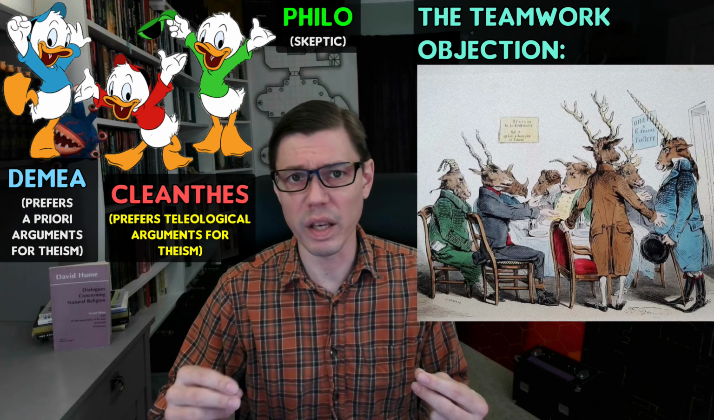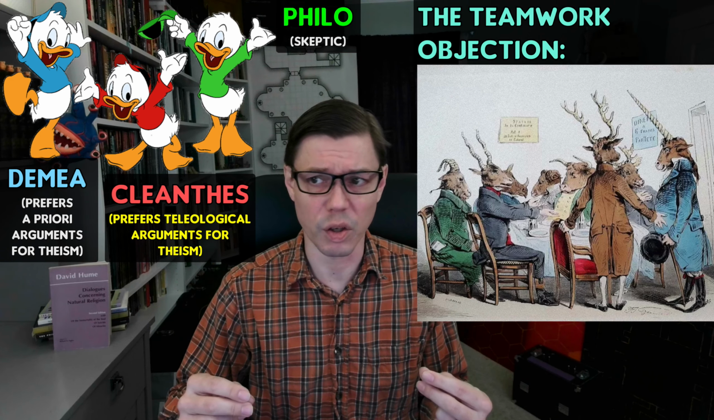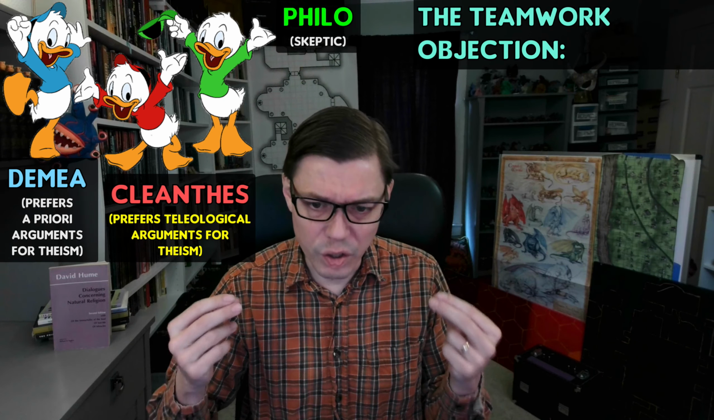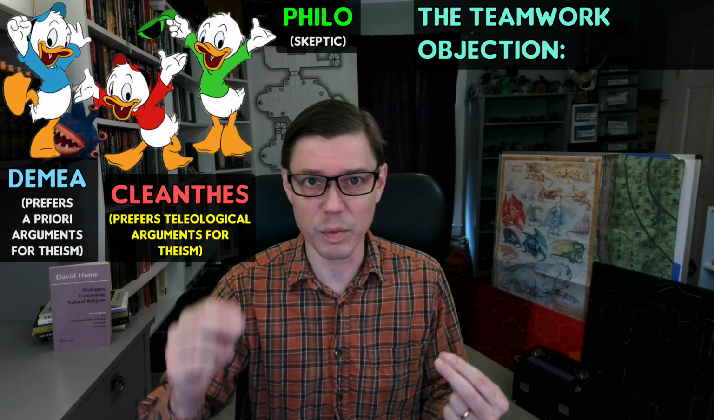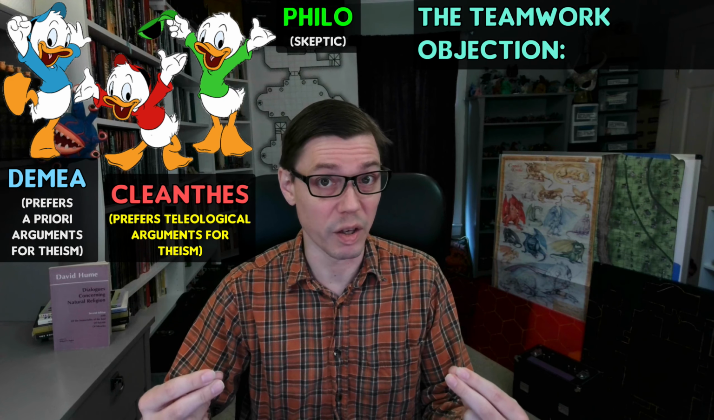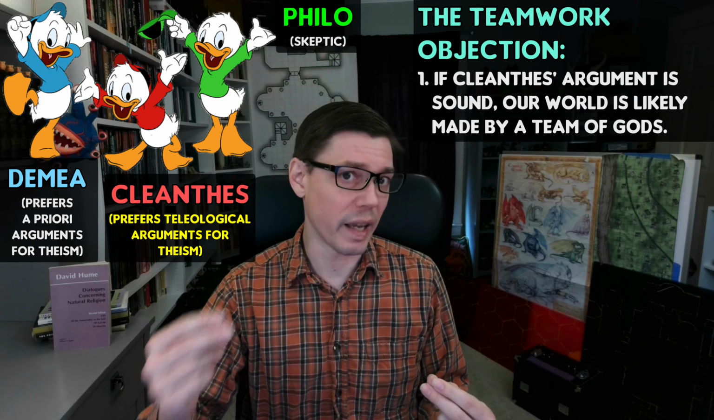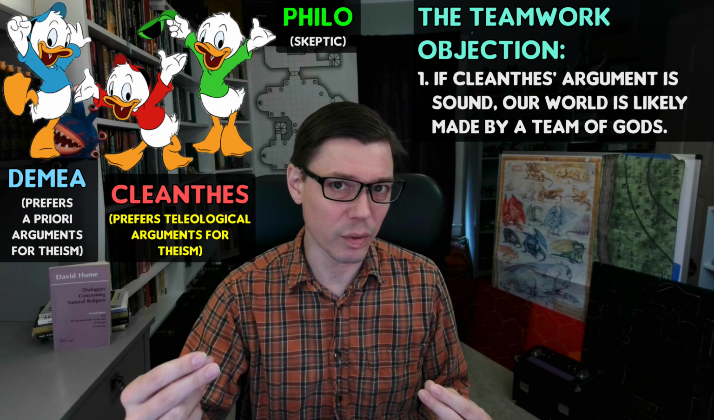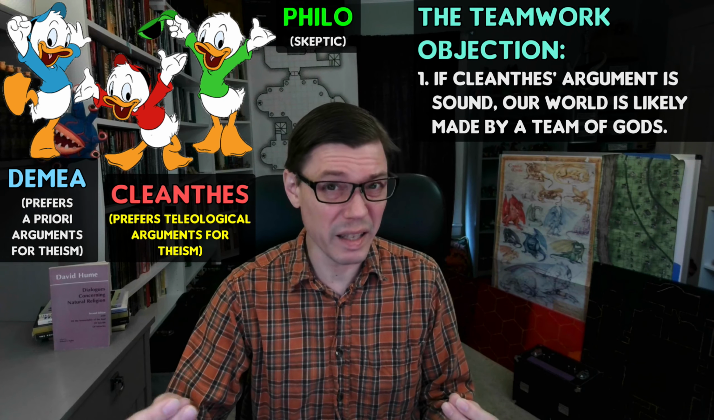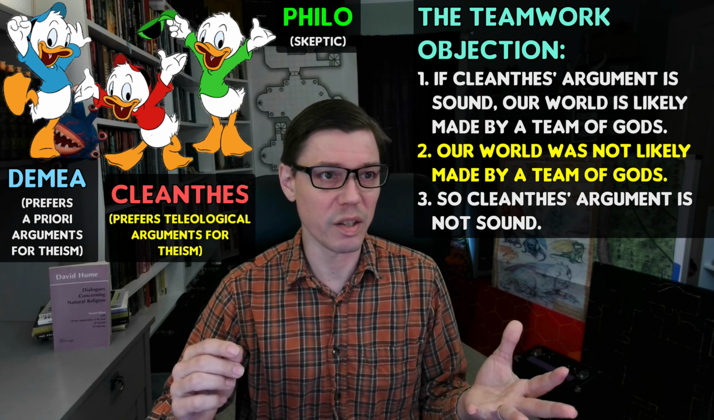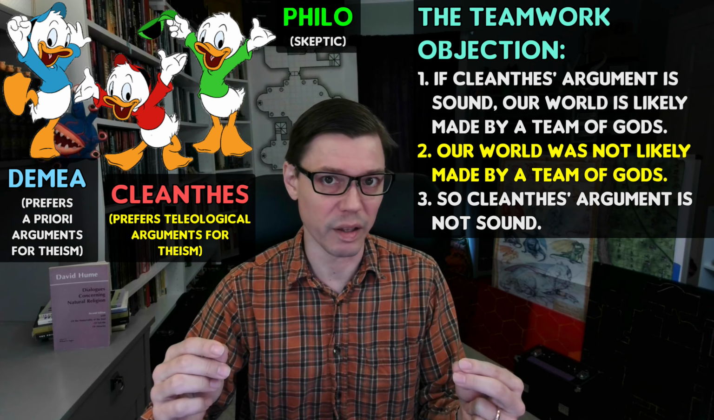The trio of theologian characters in Hume's dialogues are all professed monotheists, so this is a problem for them. A good argument for theism, goes the objection, entails monotheism and is incompatible with polytheism. And yet, if Cleanthes' teleological argument is sound, polytheism seems more likely. So much the worse for Cleanthes' argument, goes the objection. This is the teamwork objection to Cleanthes' argument.